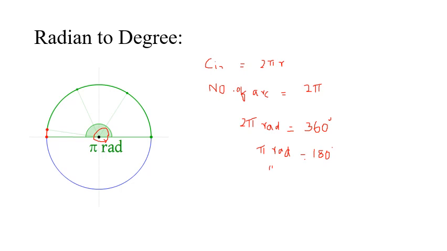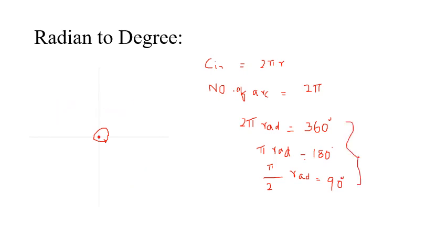Similarly, for pi by 2 radians, again divided by 2, you will get 90 degrees. So what you understood from this relationship: 2 pi radian is equal to 360 degree for full rotation. Pi radian is equal to 180 degree, this is for a straight line. And similarly, pi by 2 radian is equal to 90 degree for a right angle.